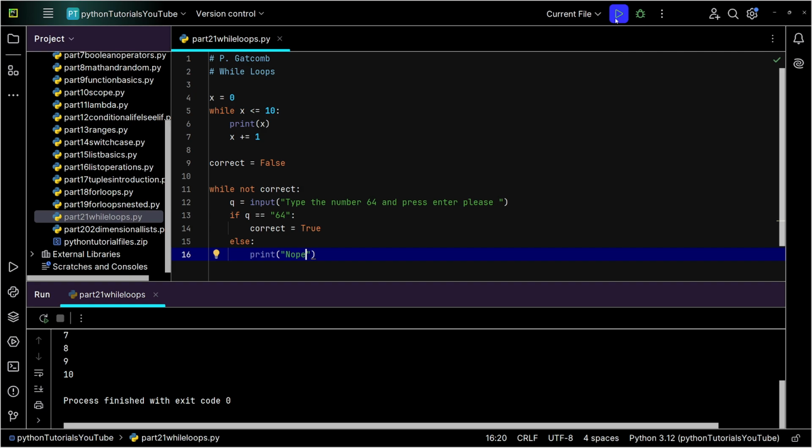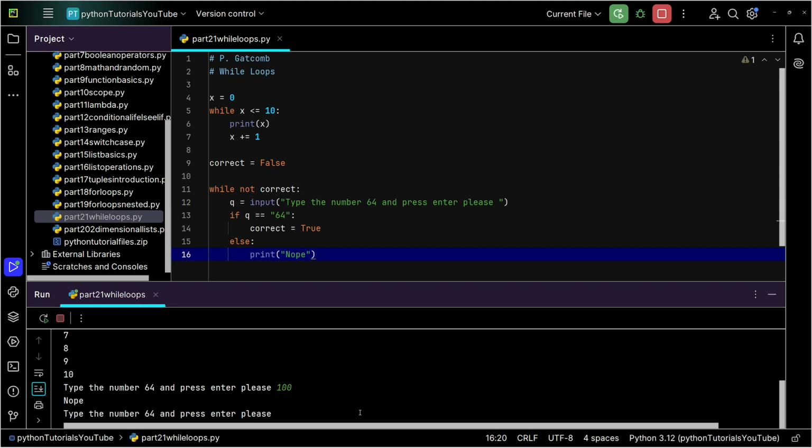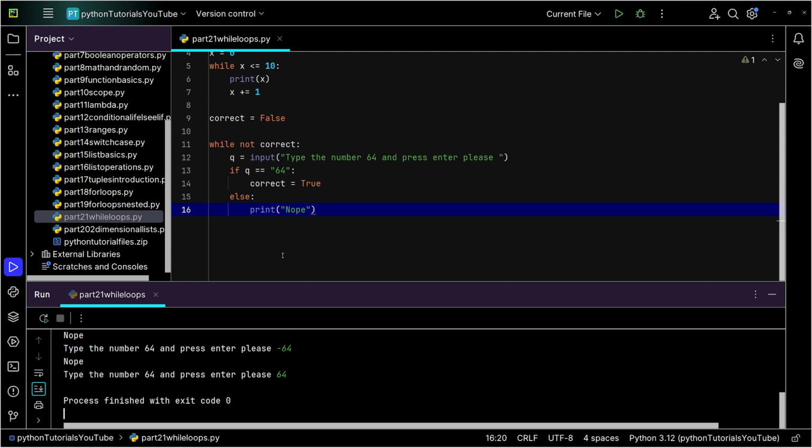Let's see, I'll go ahead and run that code here. I'll run it real fast. Type the number 64, press enter, please. 100, nope. Minus 64, nope. 64, boop. You can see that it actually succeeded.